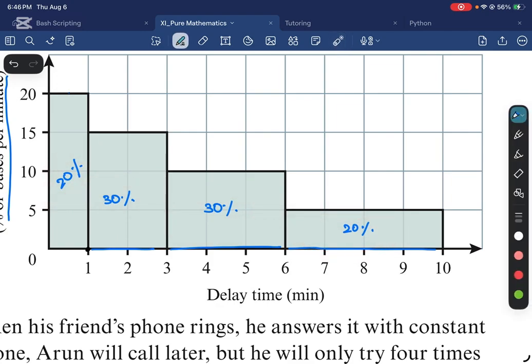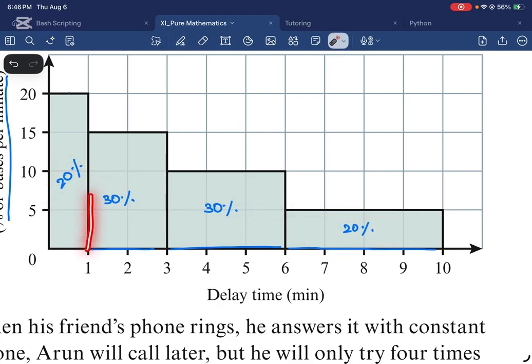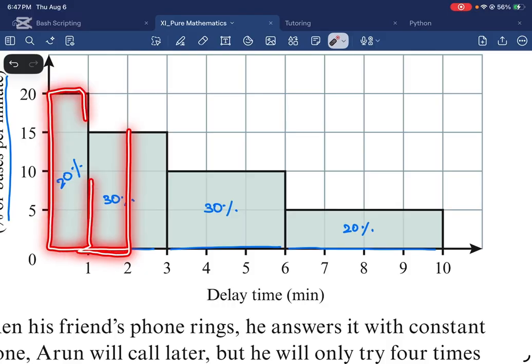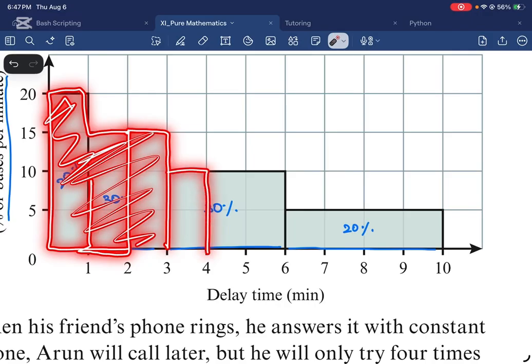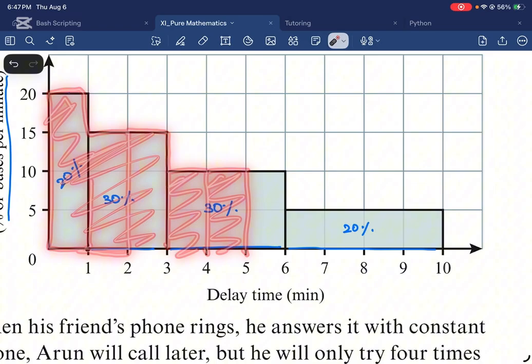Now here's how to interpret this. This represents the percentage of buses that are late by 1 minute. This half, so if you sort of take these together, right? This is going to be the percent of buses that are delayed by 2 minutes. These are going to be the percentage of buses delayed by 3 minutes. These are going to be the percentage of buses delayed by 4 minutes. These are going to be the percentage of buses delayed by 5 minutes, right?